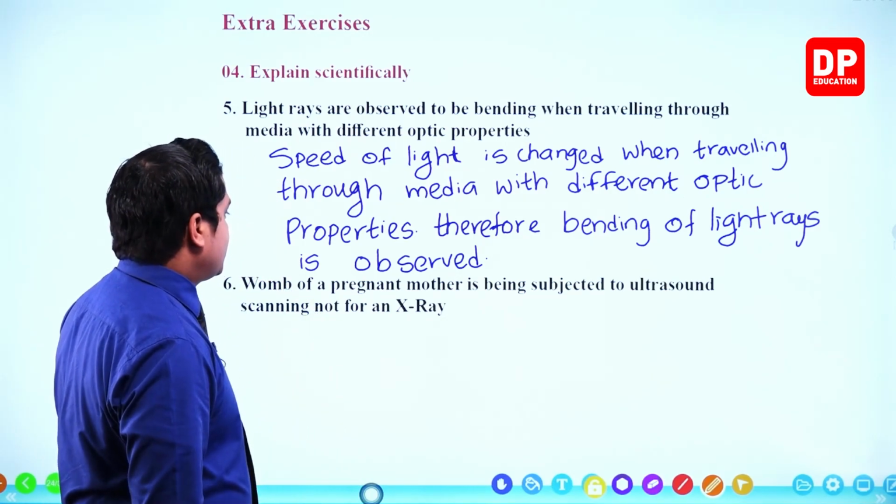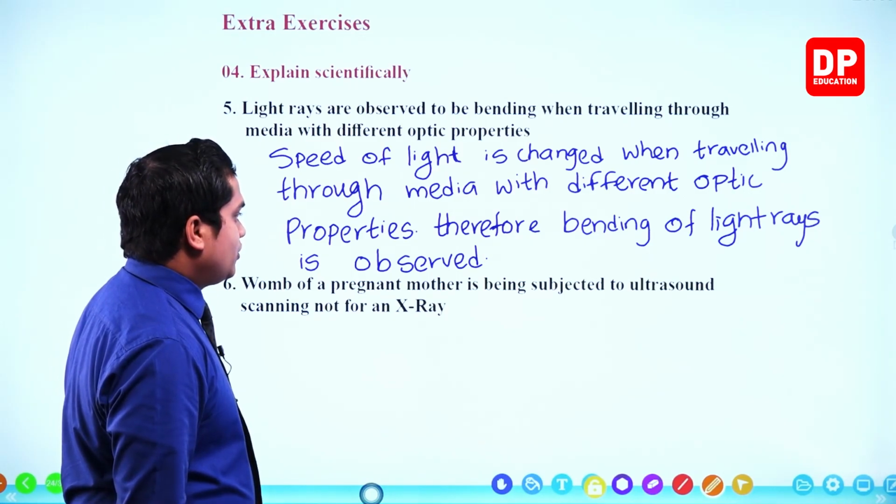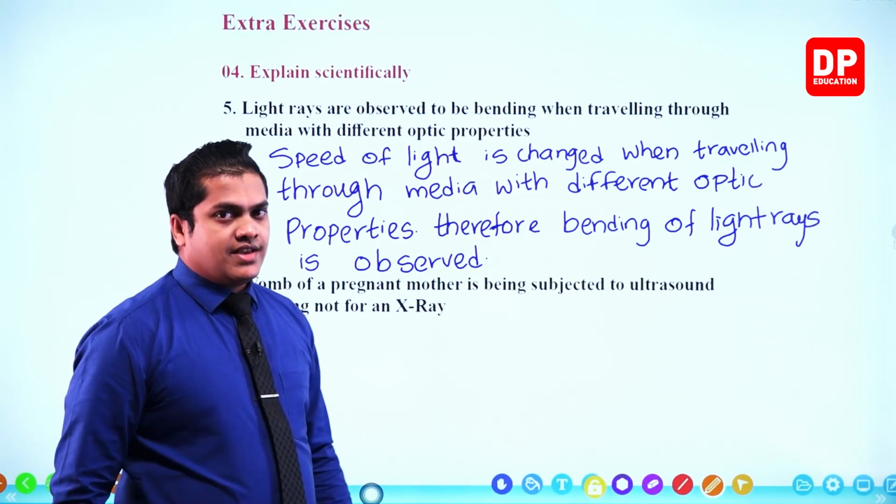Then question number 6. The womb of a pregnant mother is subjected to ultrasound scanning, not an X-ray. Why is that?